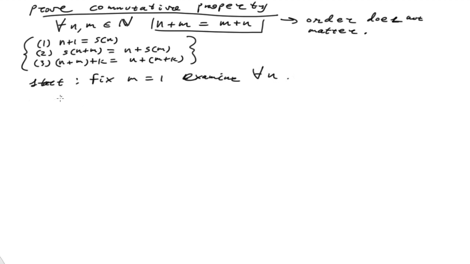Okay, so let's do that. So we examine for all n. So we have to go through all these combinations. All right, and there's a lot of combinations. So we just have to start at the beginning.